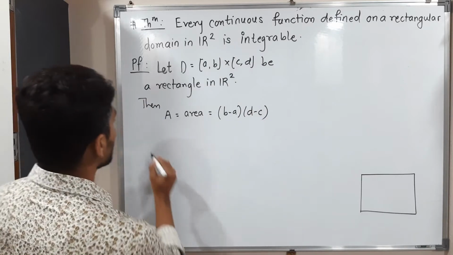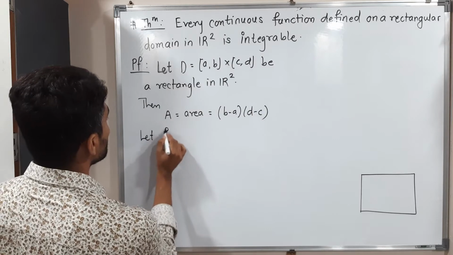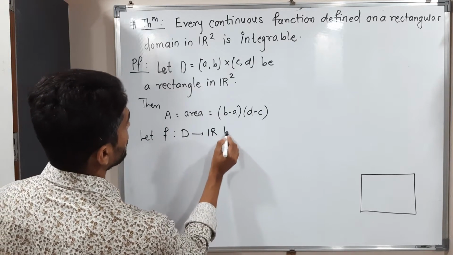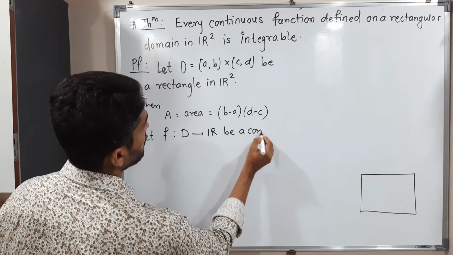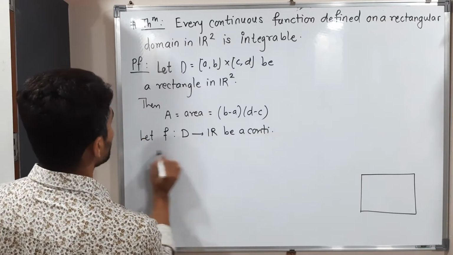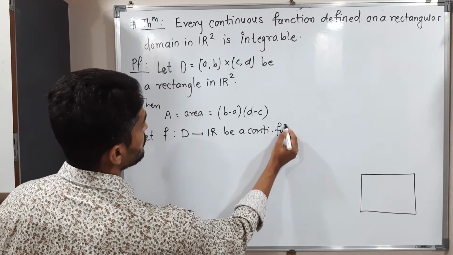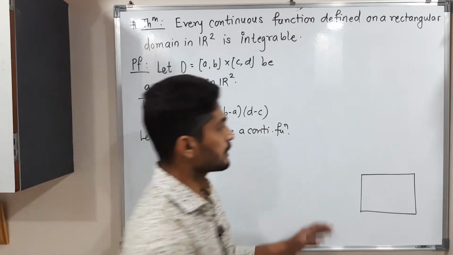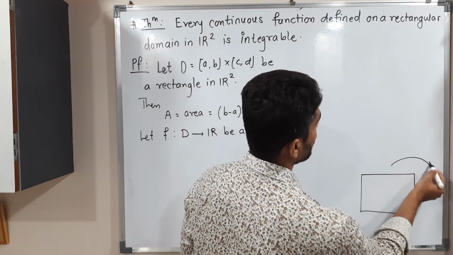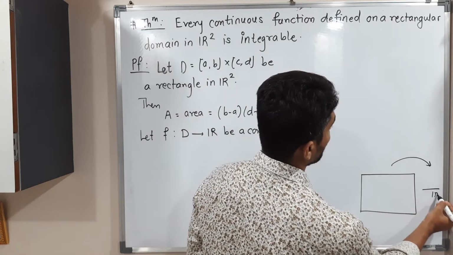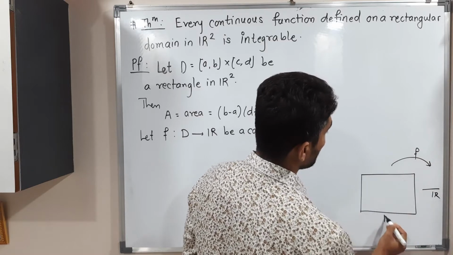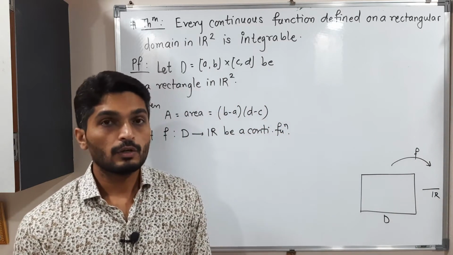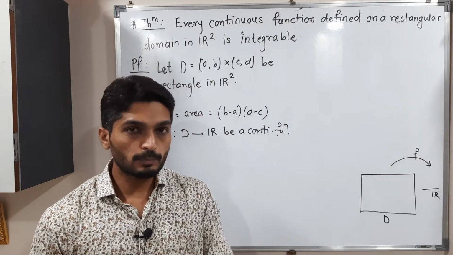So let us consider, let f defined from D to R be a continuous function. So I am considering a continuous function on D. So f is a function from this D to R. R means the real line. So we have this function which is continuous, and we have to prove that that function